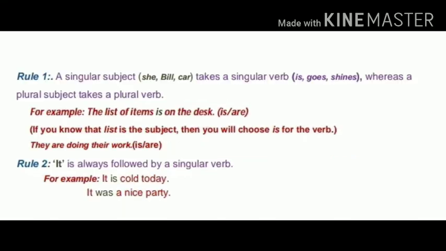First rule is a singular subject takes a singular verb, whereas a plural subject takes a plural verb. For example, the list of items is on the desk. Here are two verbs, is or are. If the subject is list, and we know that the list is singular, then we use is here. Okay, and they are doing their work. They is the subject here, and they is plural, so we use are here.